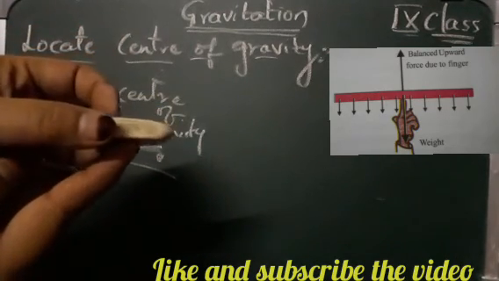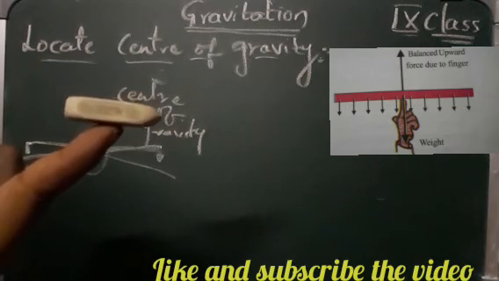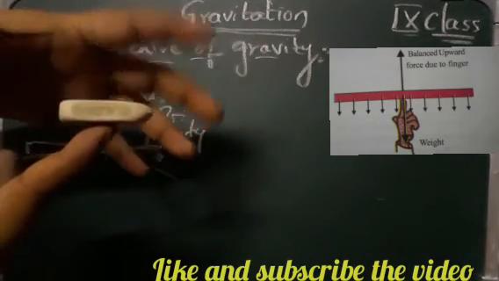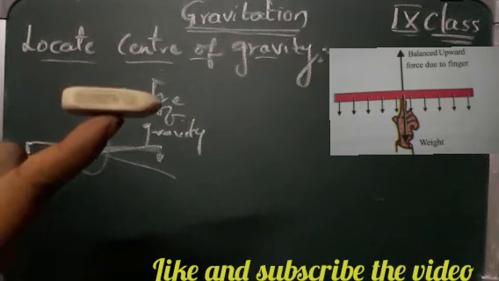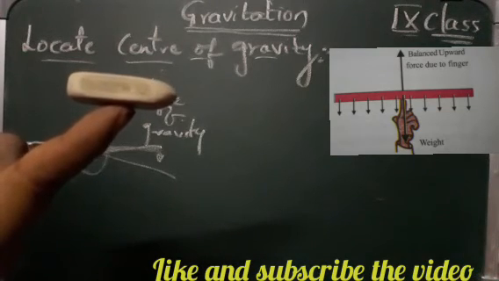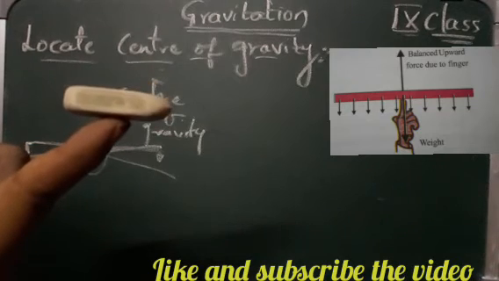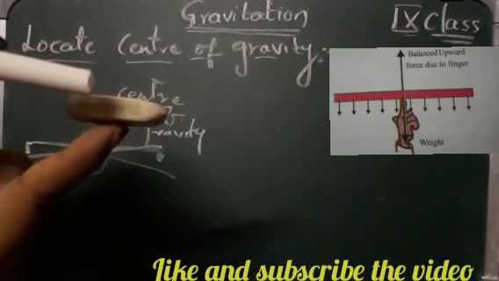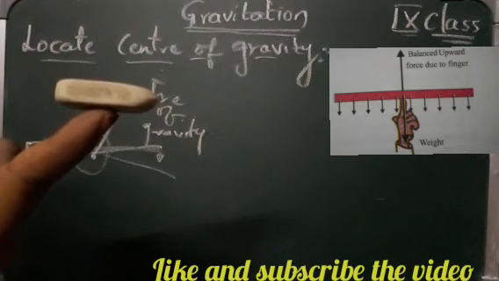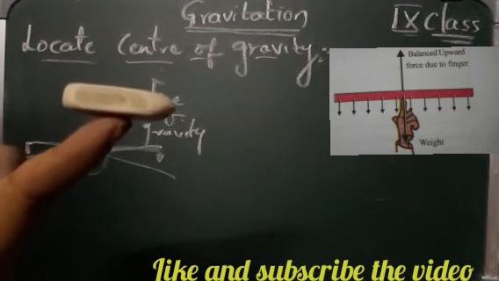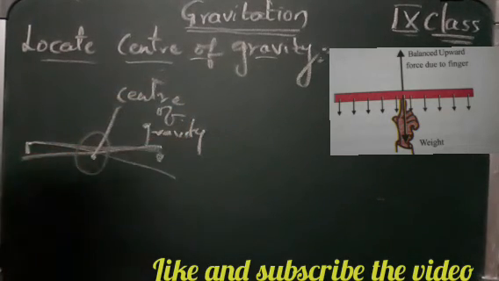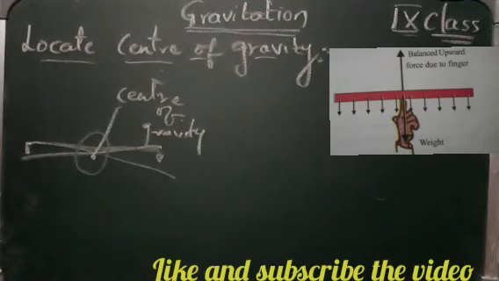But if I hold it here in the center, you can see that this point is going to balance the whole eraser on my finger, isn't it? So this point is your center of gravity, where the eraser is getting balanced on my finger. That is nothing but the center of gravity.